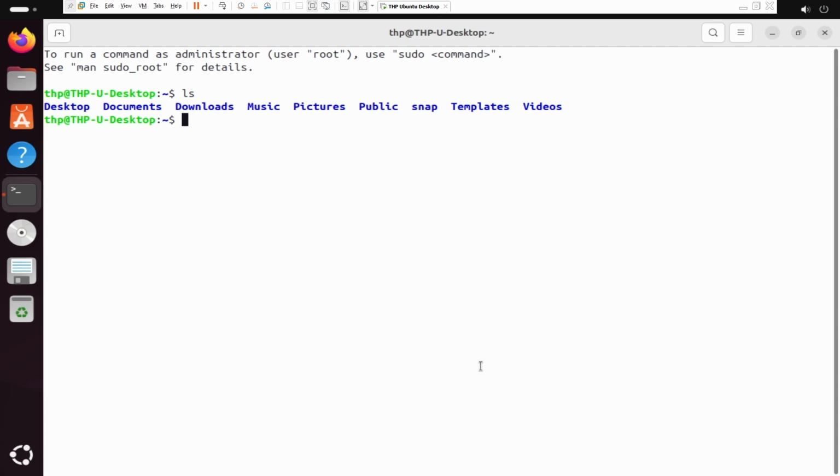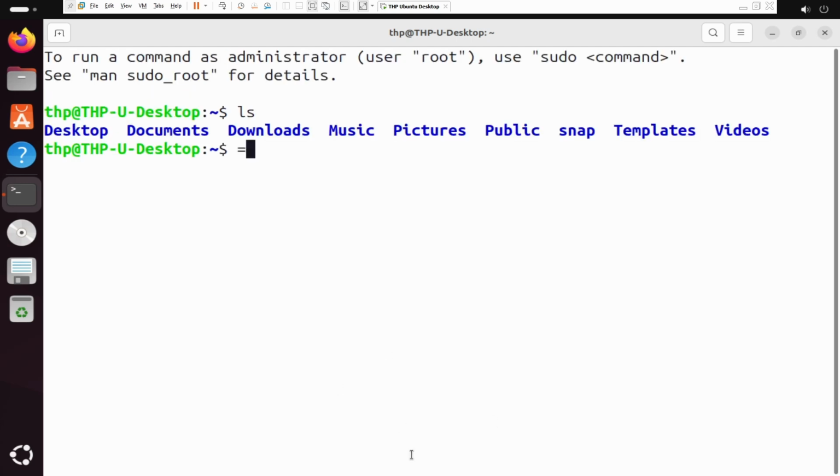So now I want to know my location. Where am I right now in this machine? So to know my location, I'm going to write a command called pwd. I'm going to increase the font. The command is pwd. It means print present working directory. I hit enter. It tells me I'm under /home/thp. If you don't understand any of these things, don't worry. I promise you it's easy. I'm going to explain as we proceed.